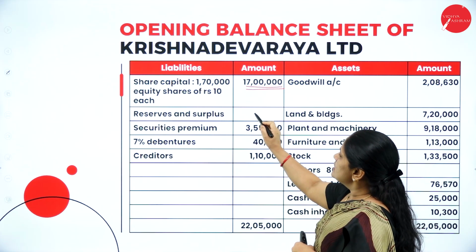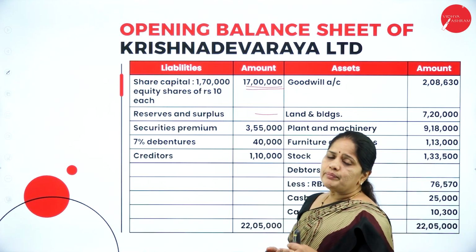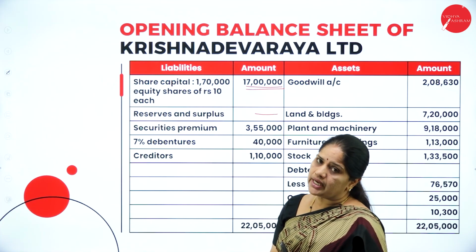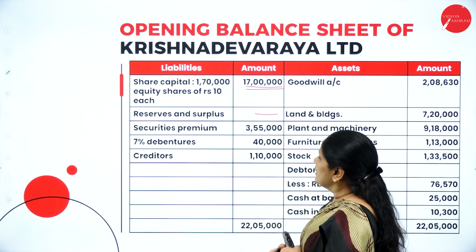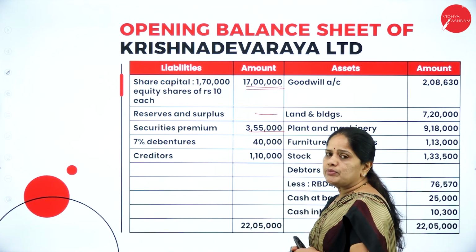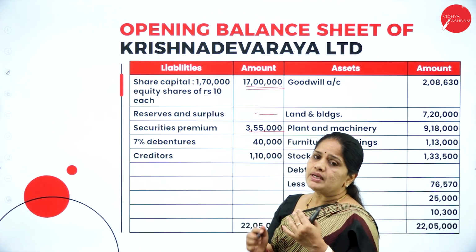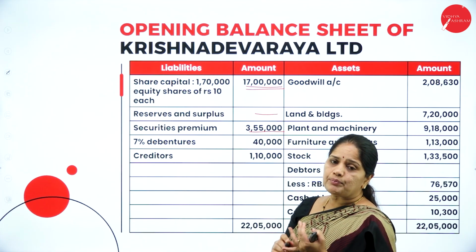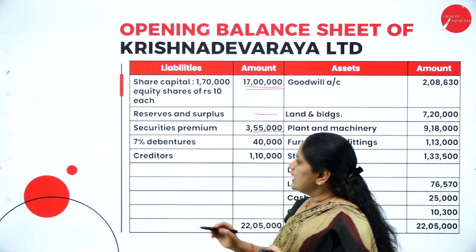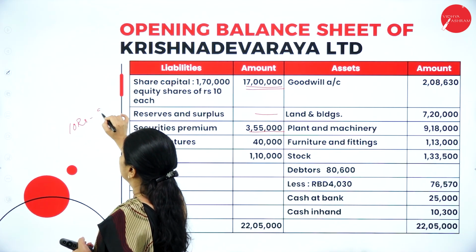Then reserves and surplus is nil. Why is it nil? They have all been transferred to the equity shareholders account. Then we have the securities premium here. This securities premium is coming because the shares are issued at a premium. Sometimes the shares are issued at a premium of 2 rupees, so a 10 rupee share is issued at a premium of 2 rupees.